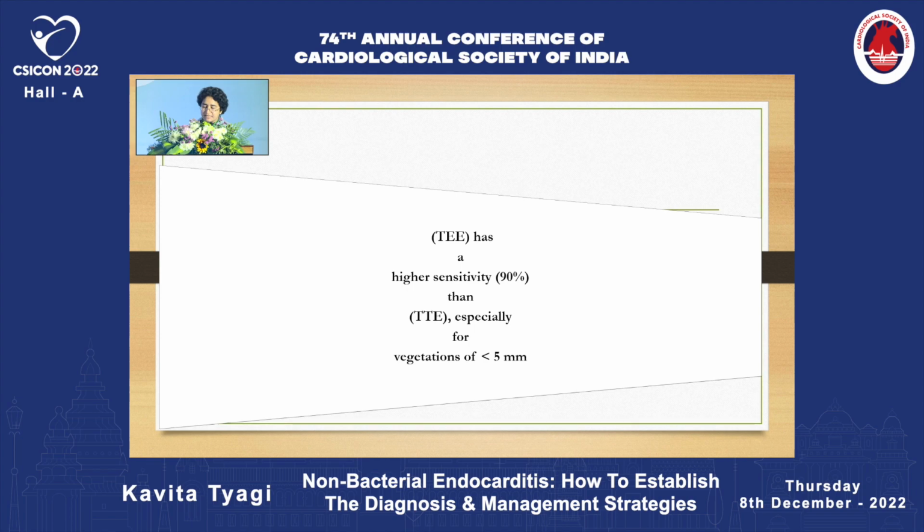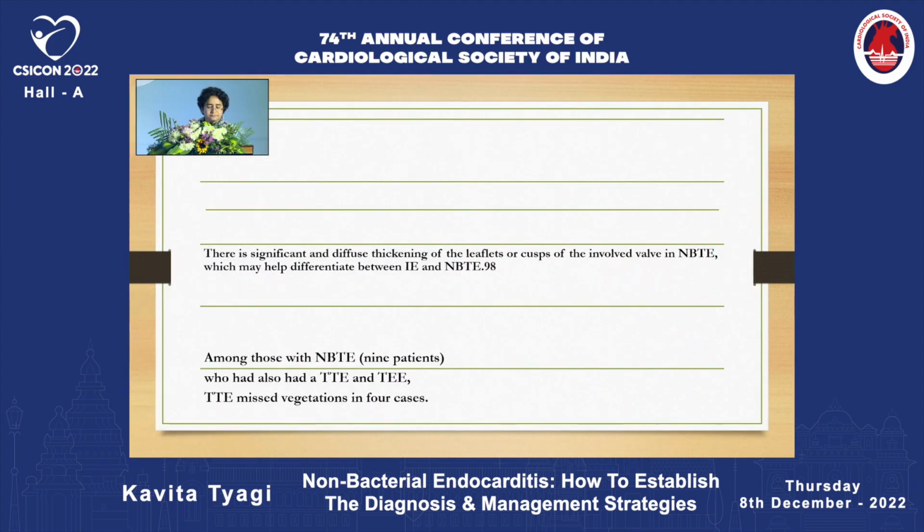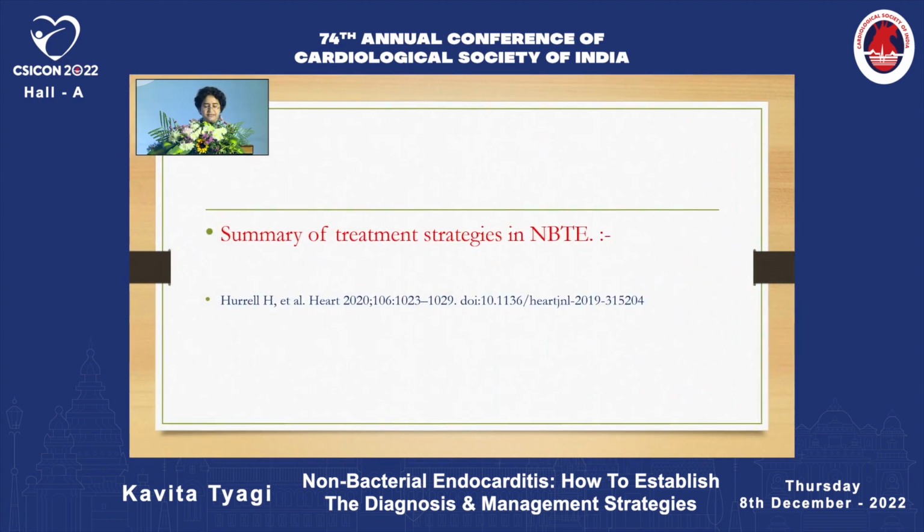TEE has a higher sensitivity, about 90%, than TTE, especially for vegetations less than 5 millimeters. There is significant and diffuse thickening of leaflets or cusp of the involved valve in NBTE, which may help differentiate between endocarditis and NBTE. Among those with NBTE who had both a TTE and TEE, TTE missed vegetations in 4 cases out of 9.